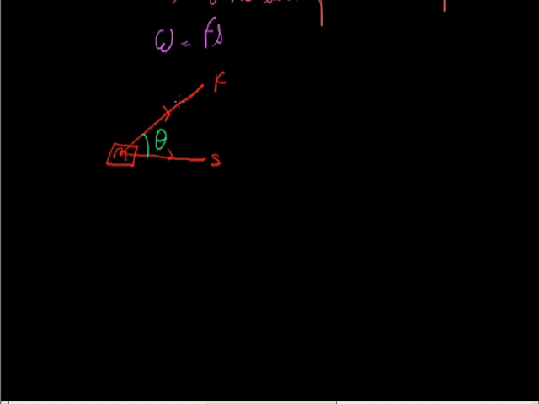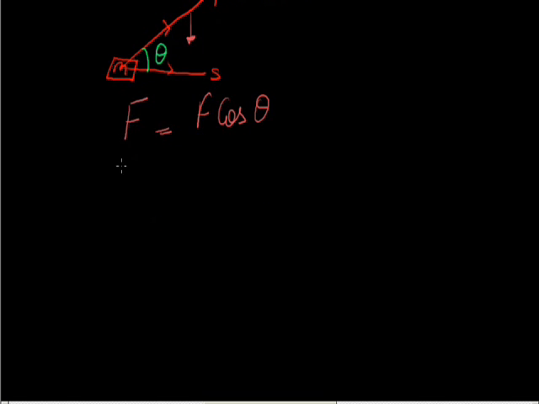Let us take the force in the direction of displacement, that is in this direction. So the applied force F becomes F cos theta, where theta is the angle between F and S as the figure represents, and due to that the displacement is S.